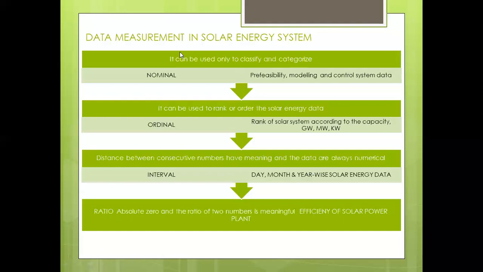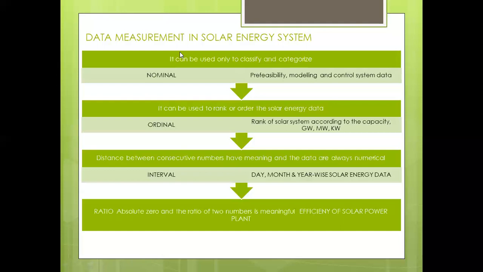So for example, if we have data of a 100 megawatt solar power plant, when we identify location assessment, mathematical modeling of the solar panel, and control system of the solar panel, the data is distributed, categorized, or classified, so it is called nominal data. Then the rank or order in terms of gigawatt capacity, megawatt capacity, and kilowatt capacity is called ordinal data.